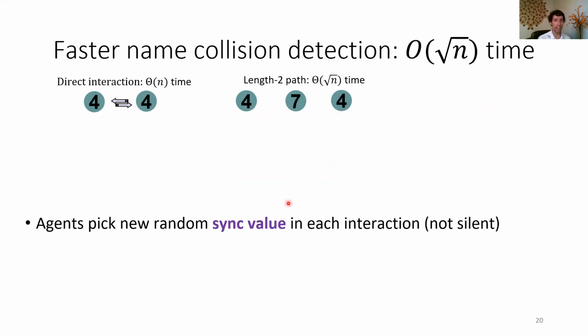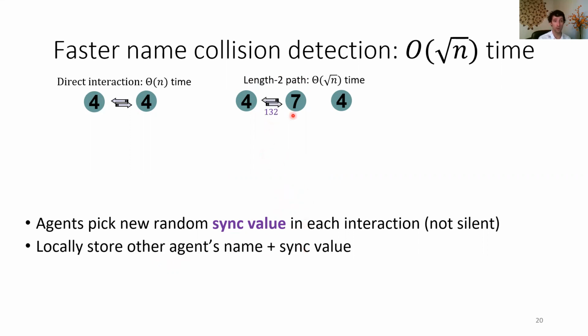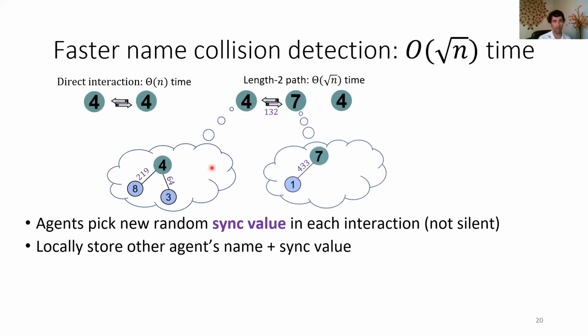The way that we do that is in every single interaction, the agents are going to pick a new random sync value. And this is going to keep happening. So this sync value is why this protocol is no longer going to be silent. And what they're going to do is they're going to locally store all of the agents they've interacted with and their sync values. So here, when agent 4 and 7 interact, they're going to share the sync value 1, 3, 2. And they locally have this tree of all the agents they've seen so far. And they're going to add the ID of the agent they met. So agent 4 knows that they met 7 with sync value 1, 3, 2. And conversely, 7 met 4 with 1, 3, 2.